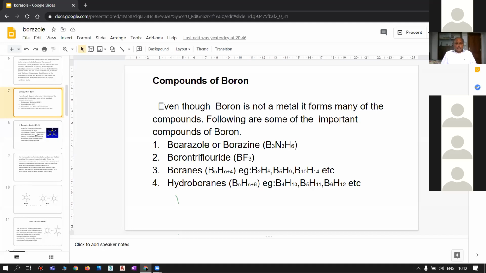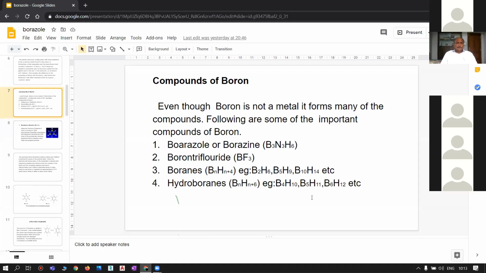The third compound is boranes. Under boranes, there come varieties of compounds like B2H6, that is diborane, tetraborane, pentaborane, hexaborane, up to decaborane, etc. The fourth type of compounds are called hydroboranes. Again, there comes a series of compounds. Here, boranes and hydroboranes we are going to classify with the general formula.